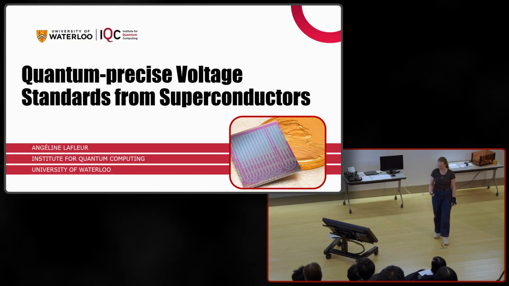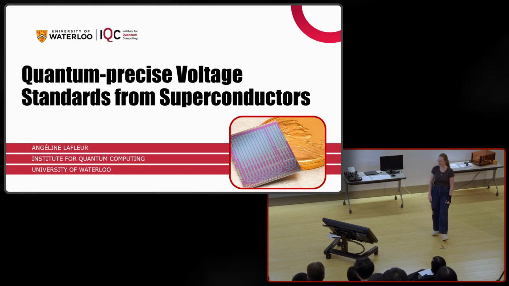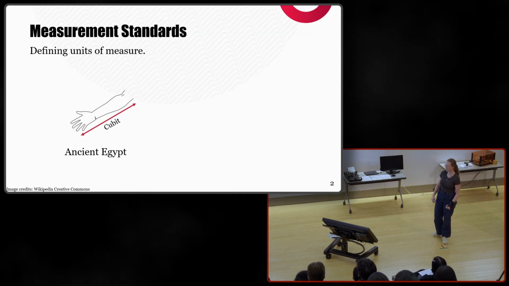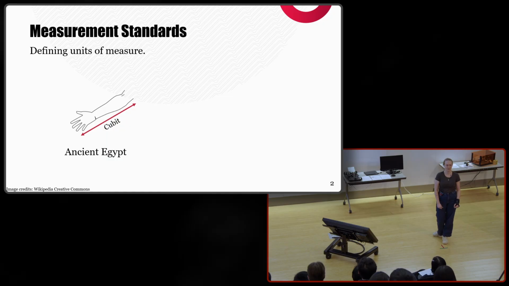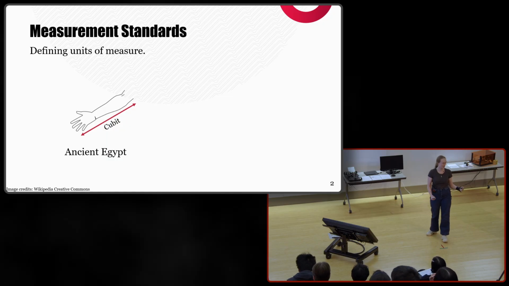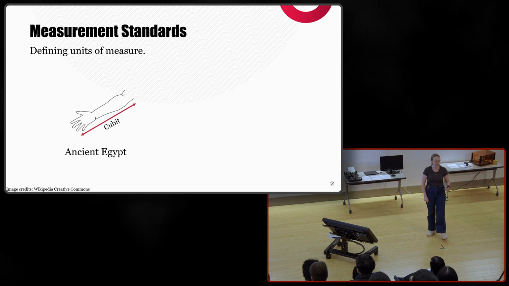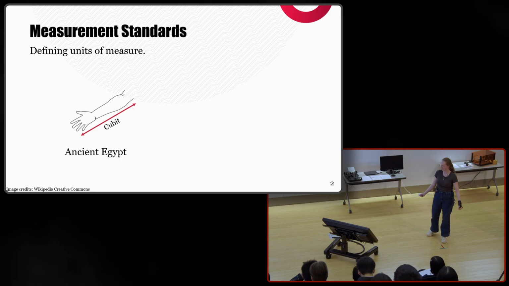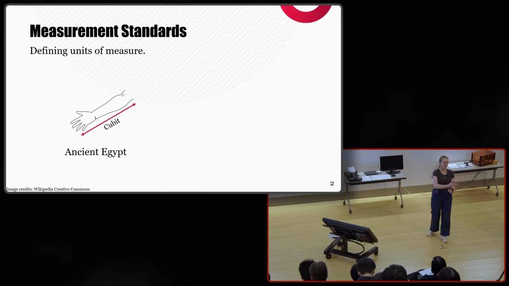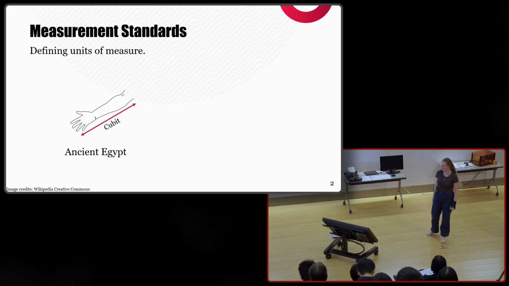I'm happy to talk to you guys today about research related to my project in quantum metrology. So what is metrology? Metrology is the science of measurement, and measurement standards have been an important part of all of human history. Even in ancient times, it was important for people to agree on definitions of units of measurement for building buildings, weighing masses for commerce, and even in ancient Egypt, their unit of measurement was the length of a forearm and was called a cubit. Ironically, that has nothing to do with quantum bits.